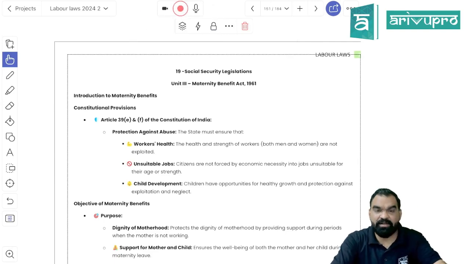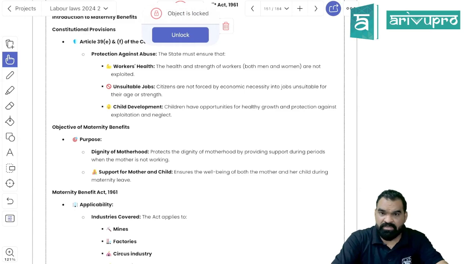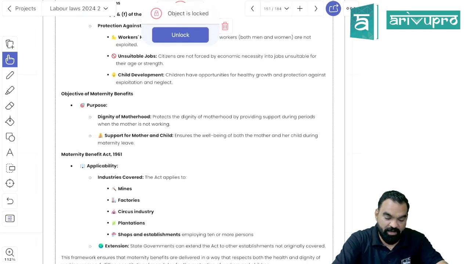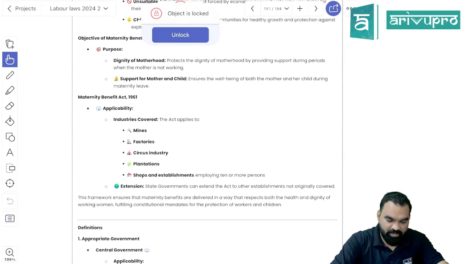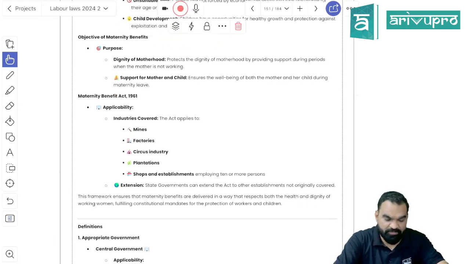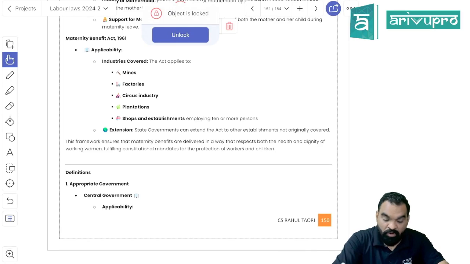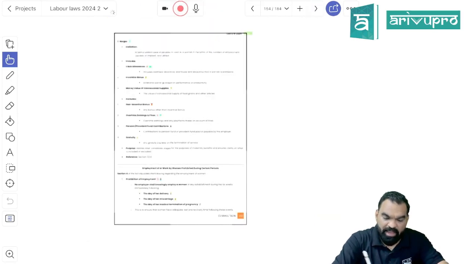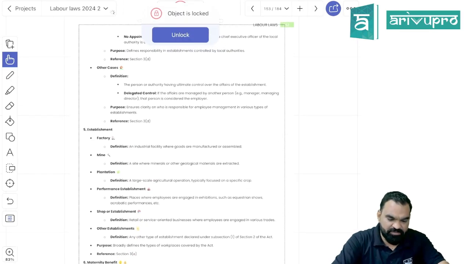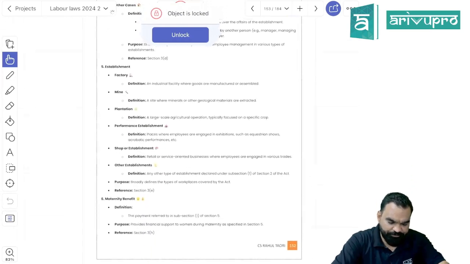The Act has been inspired by the Constitution, Article 39. The basic objective is to support the dignity of motherhood and support the mother and child during that crucial period. It is applicable to all establishments of mines, factories, circus industries, plantations, and also to any establishment where the minimum number of employees is 10 or more. Okay, so the Act will provide paid leaves to a mother.